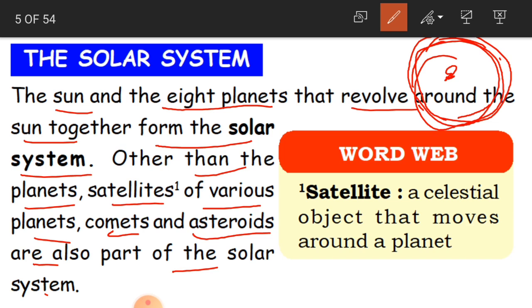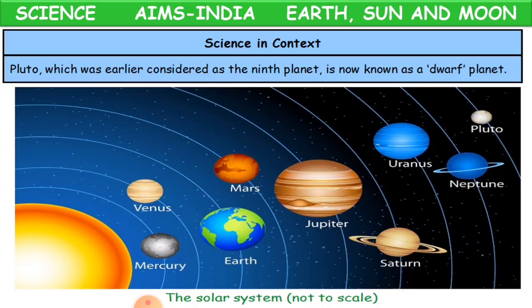What are these satellites? A satellite is a celestial object that moves around a planet. The planet itself is moving around the sun, and again you have some celestial objects which move around the planet. You also have some comets and asteroids. These are all a part of the solar system. Clear, children? Now see here this solar system, how it is.